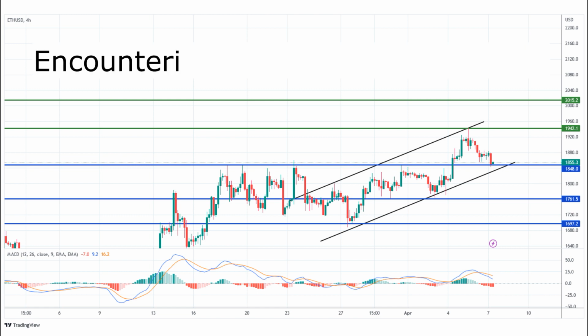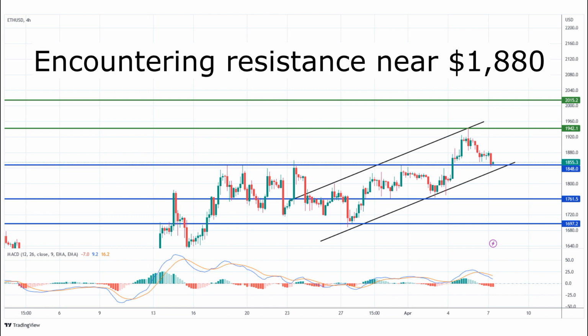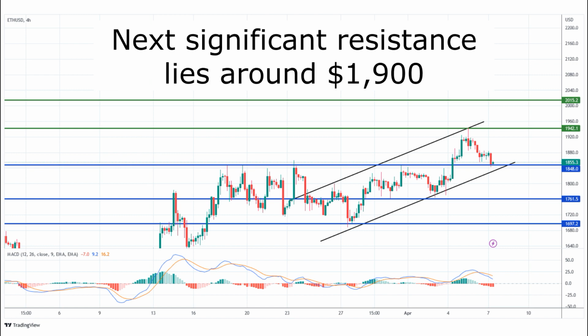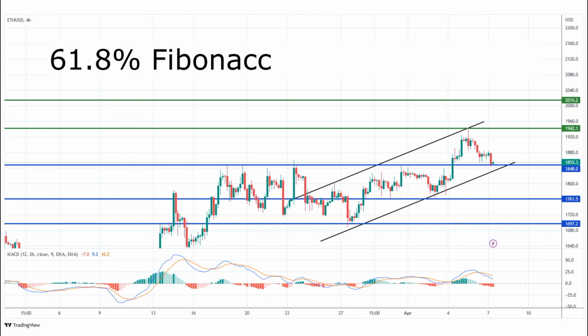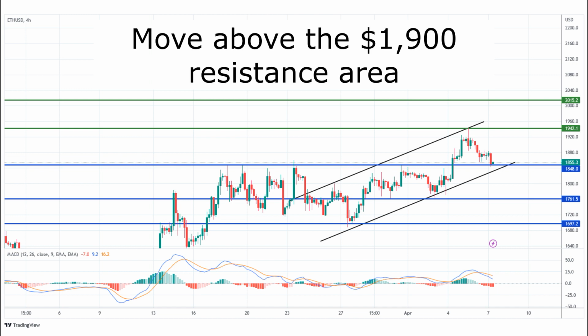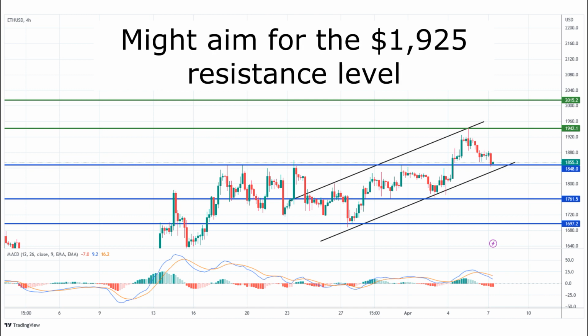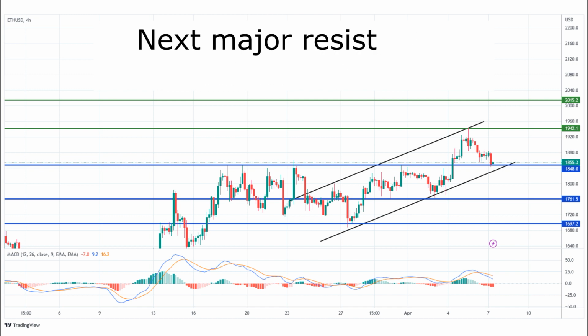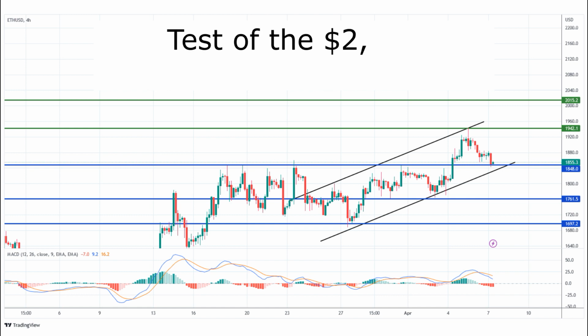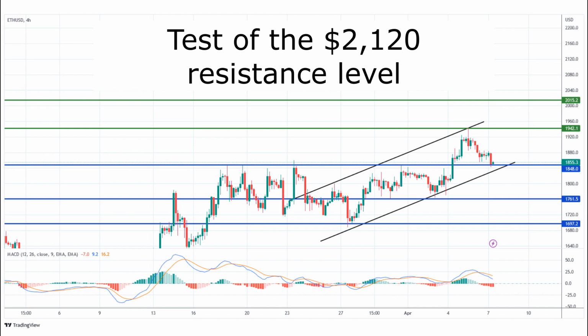However, the cryptocurrency is encountering resistance near $1,880, with a connecting bearish trend line present at this level on the Ethereum hourly chart. The next significant resistance lies around the $1,900 mark, aligning with the 61.8% Fibonacci retracement level of the recent drop. If Ethereum can successfully move above the $1,900 resistance area, it might aim for the $1,925 resistance level. Beyond that, the next major resistance could be $2,000, with further gains potentially leading to a test of the $2,120 resistance level.